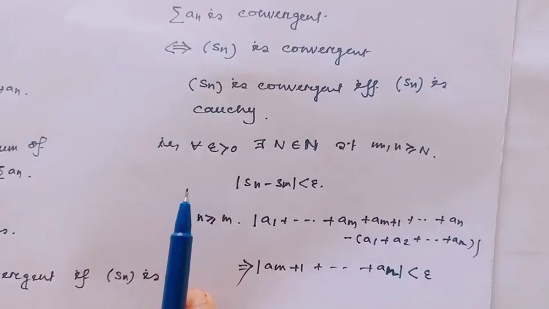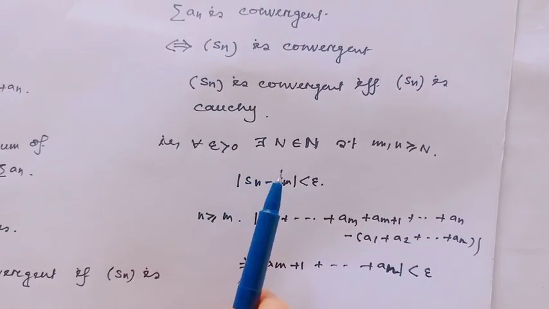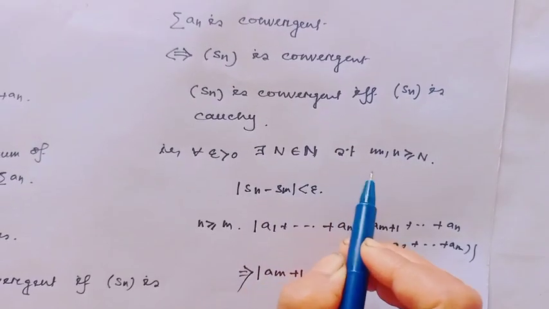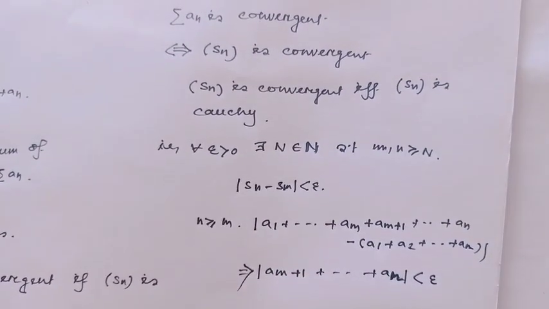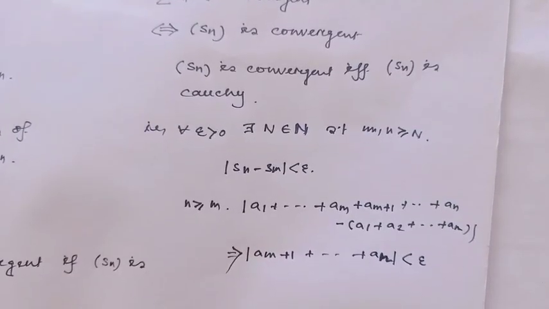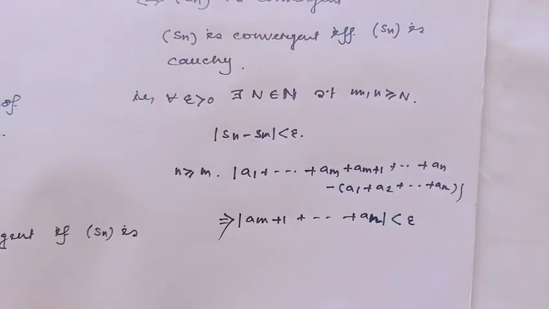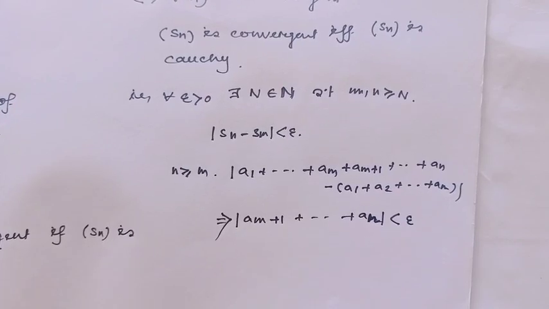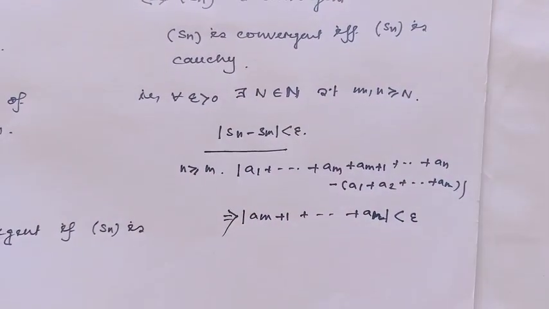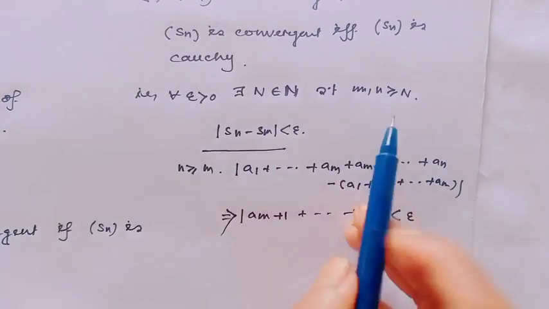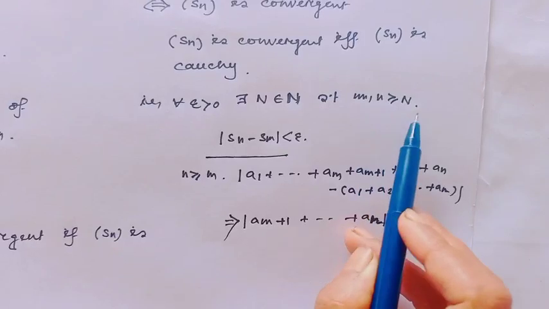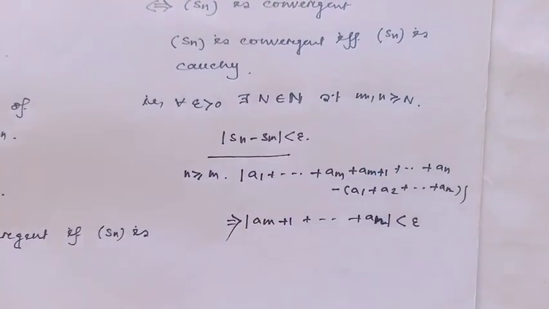And Cauchy means for all epsilon greater than 0, there exists capital N belonging to the natural numbers such that for m, n greater than or equal to capital N, the absolute value of Sn minus Sm is strictly less than epsilon. This is the definition of Cauchy, we all know. And this is true for all m, n greater than or equal to capital N.